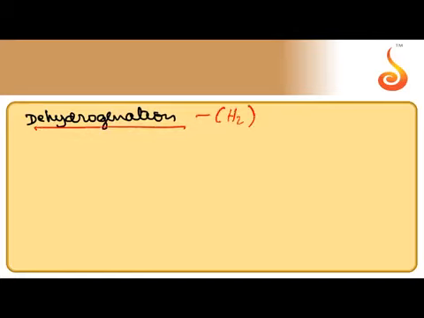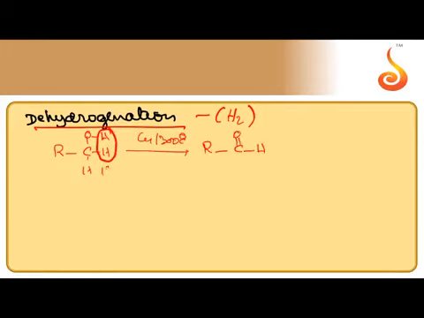Next, dehydrogenation, removal of H2. For that purpose, alcohol is heated with copper. When primary alcohol is heated with copper at 300 degrees centigrade, simply 2 hydrogens are removed. That's why this process is called dehydrogenation. So 1-degree alcohol can give aldehyde. Let us take 2-degree alcohol. 2-degree alcohol undergoes dehydrogenation to give ketone.